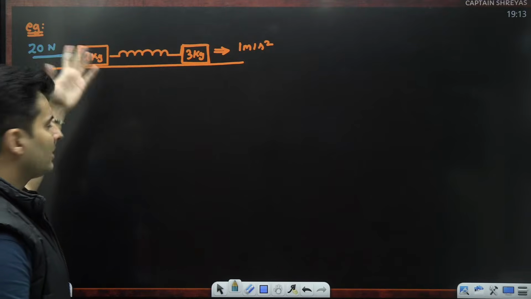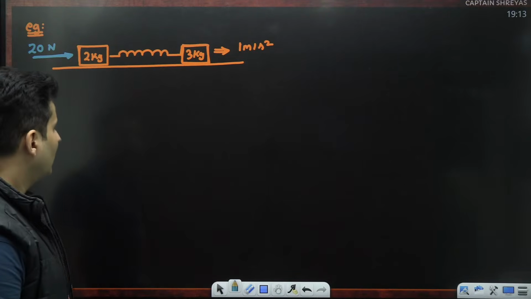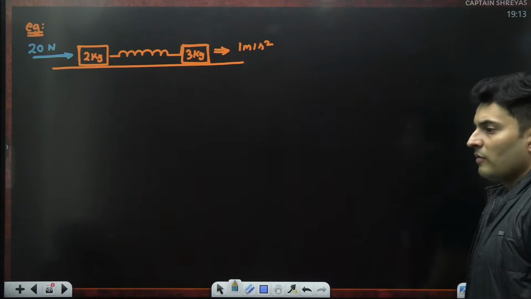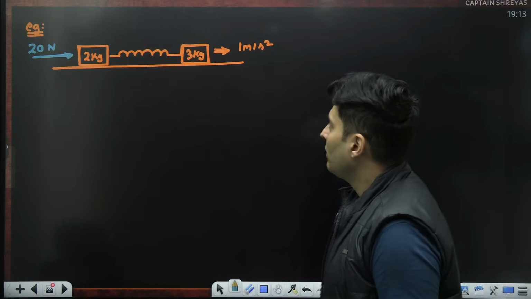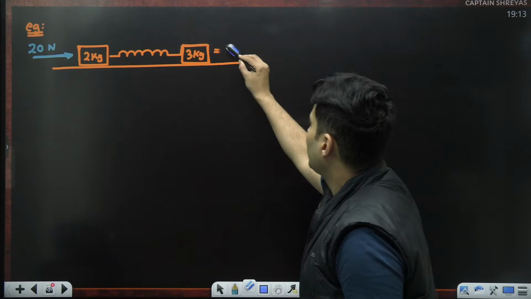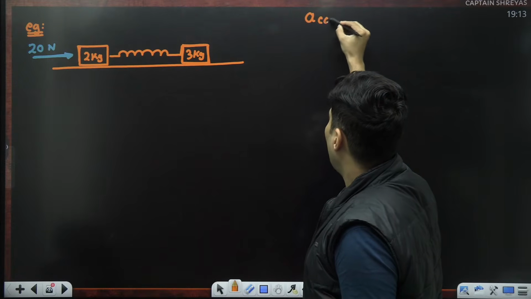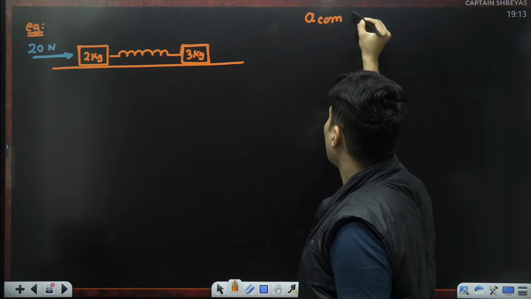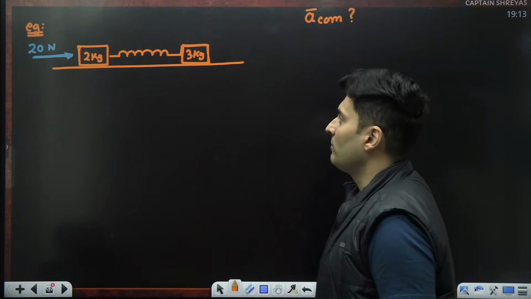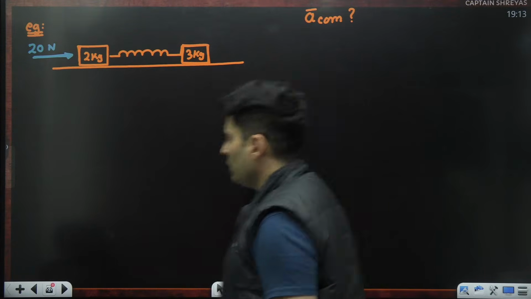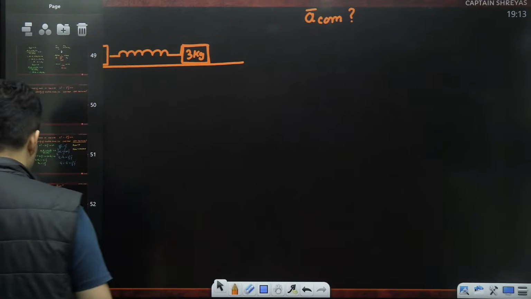Okay, there are some forces acting on this, and we have been asked to figure out the acceleration of the center of mass.